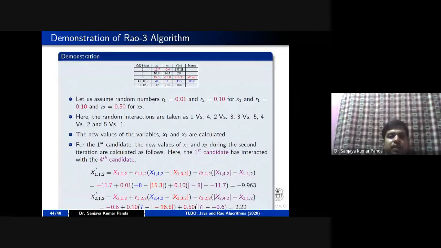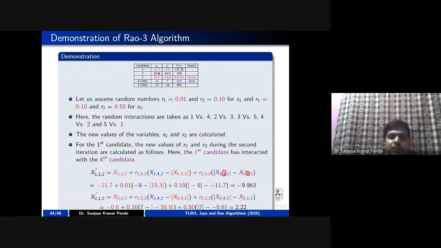Then I am taking candidate 1, and I am assuming that candidate 1 is going to pair with candidate number 4, right? So the interaction will happen between candidate number 1 and 4. But out of 1 and 4, you know that 4 is better than 1. The fitness value of 4 is better than 1. So you have to write the formula as 4, then 1. If 1 is better, then you can write 1 followed by 4.